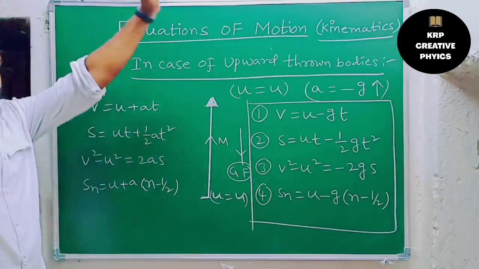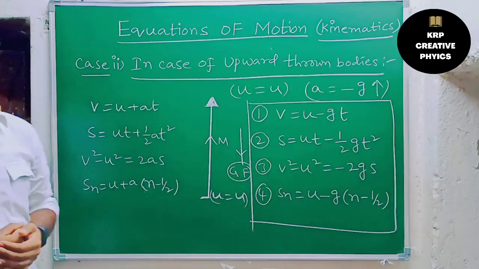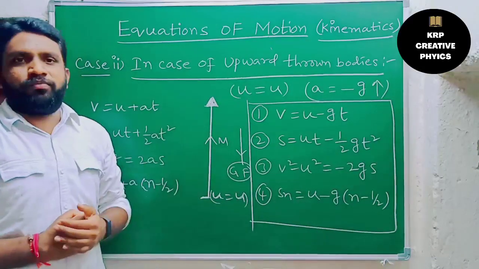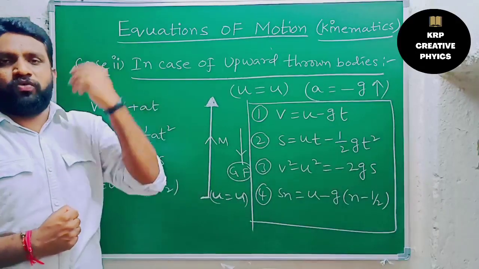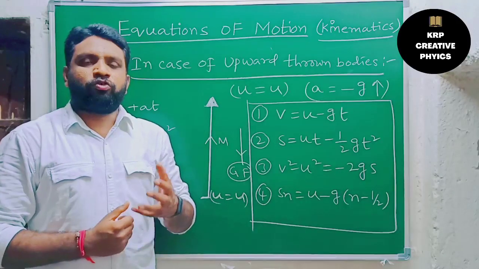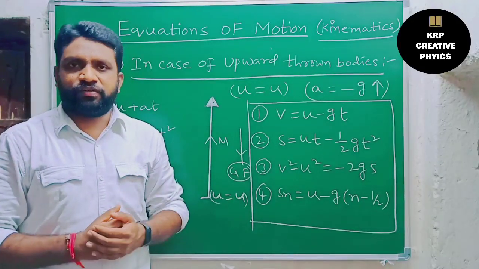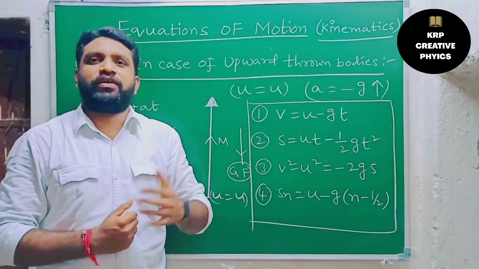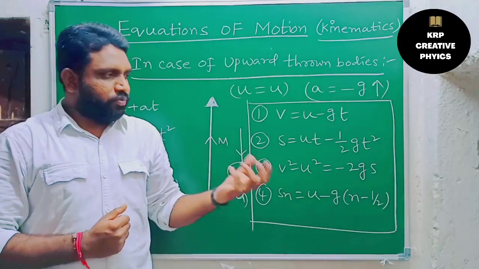In this way, we can find the equations of motion in case of freely falling objects, downward objects, and upward thrown objects. So this is the way we can find the equations. In this video, we learned so many interesting topics: equations of motion, and how to write the equations of motion in case of upward thrown bodies as well as freely falling objects. And that is about this video.